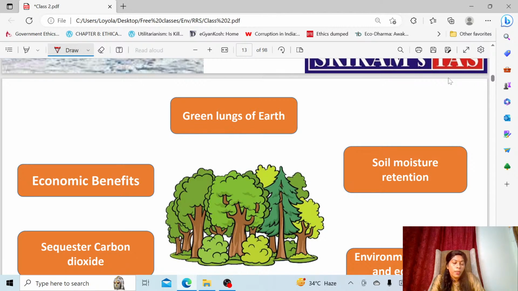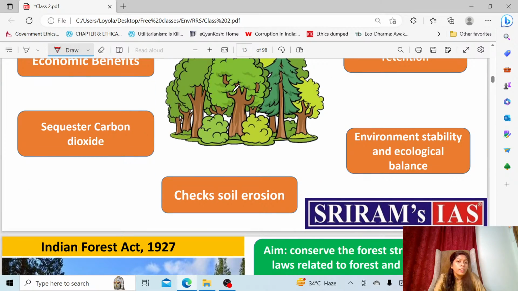And the forest will also maintain soil moisture. Soil moisture is retained in forest, and it will stabilize the soil, reduce soil erosion, and also reduce soil degradation. When land is open, the soil will completely degrade, that is, the fertility of the soil will be gone. The main reason I already told you. What is the case with the taiga forest? Taiga forest is permafrost. There you cannot find any shrubs or trees growing. What will be the problem? There will be no decomposers to decompose them. So that is a problem you will be facing. But in this case, again you can see that the forest is trying to bring stability.